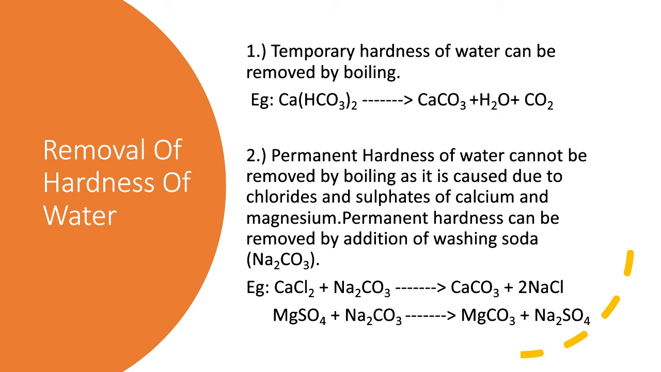You're going to add washing soda, sodium carbonate, so that it reacts with the impurity or the salt present in the water, for instance, calcium chloride, to give you calcium carbonate, which will settle at the bottom of the water, and sodium chloride. The second equation, look at it. Magnesium sulfate will react with washing soda, that is sodium carbonate, to give you magnesium carbonate and sodium sulfate. This is how you can remove permanent hardness of water.